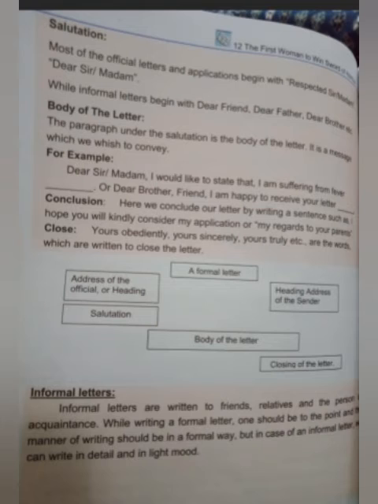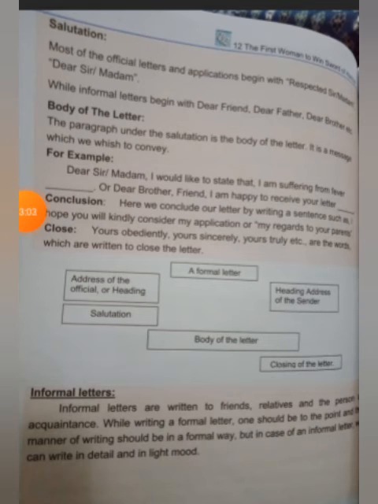Informal letters are written to friends, relatives, or persons of acquaintance. While writing a formal letter, one should be to the point, and the manner of the writing should be in a formal way. But in case of an informal letter, we can write in detail or in a light mode. Means when you are writing to your close one or to the dear or near one, your writing should be in a light mode. So it is informal letter when you are writing to a close one or to your relative or your close friends.